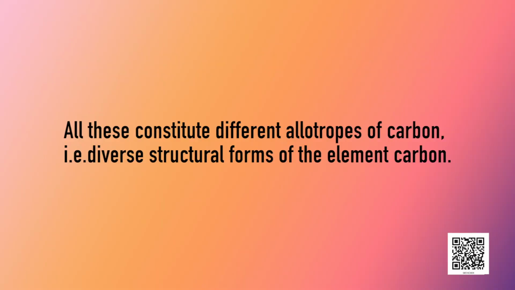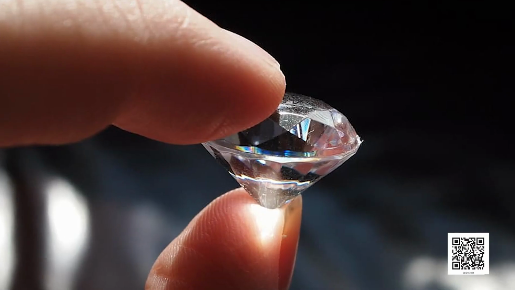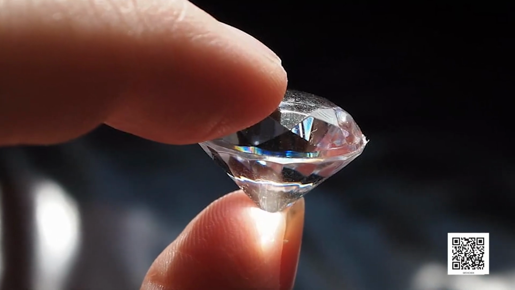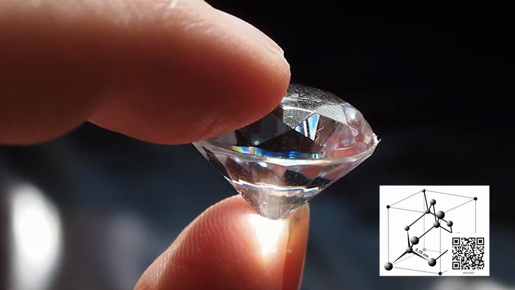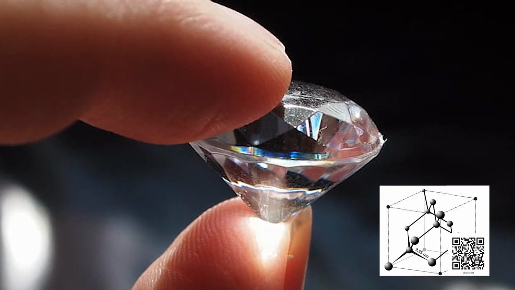All these constitute different allotropes of carbon, that is, diverse structural forms of the element carbon. Diamond is lustrous and hard due to its crystalline nature and three-dimensional structural arrangement of carbon atoms.